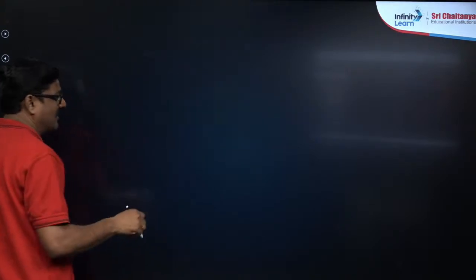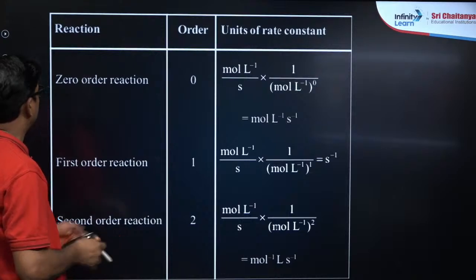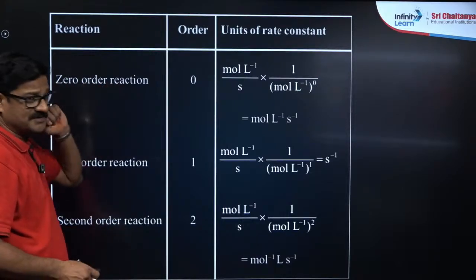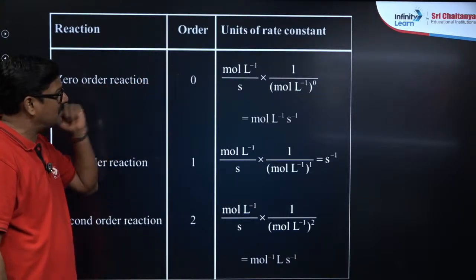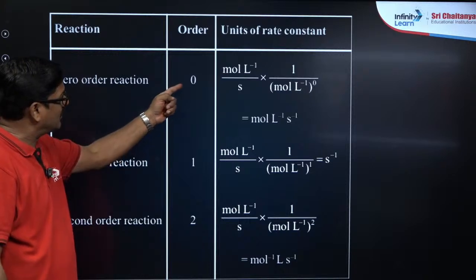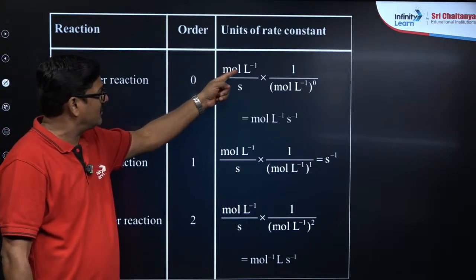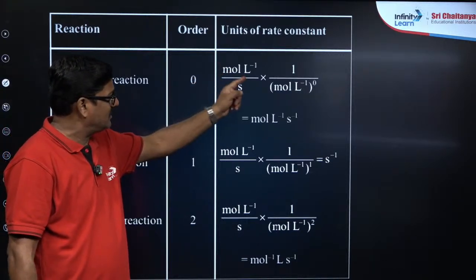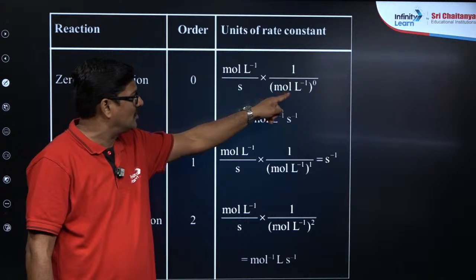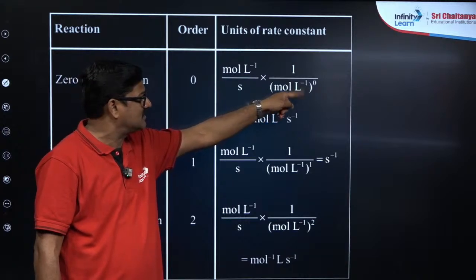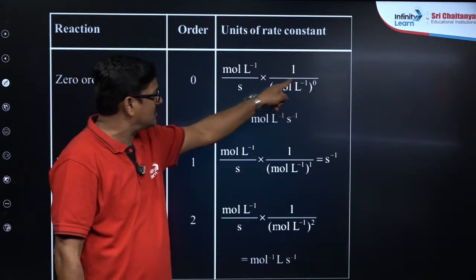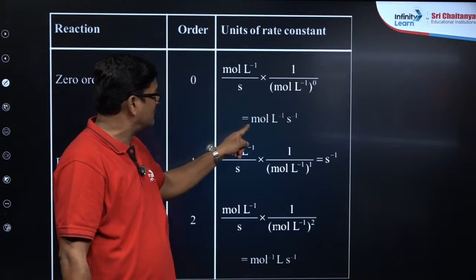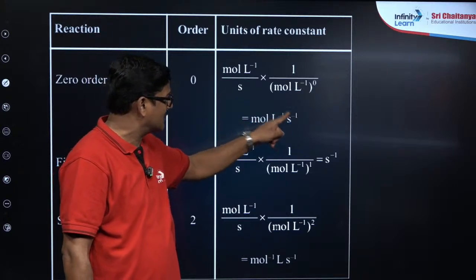In this n value, for a zero order reaction, the order is going to be 0. So let us take the n value as 0: mole liter inverse upon second into 1 by mole liter inverse power 0. Anything power 0 is going to be 1, so it is going to be mole liter inverse second inverse.